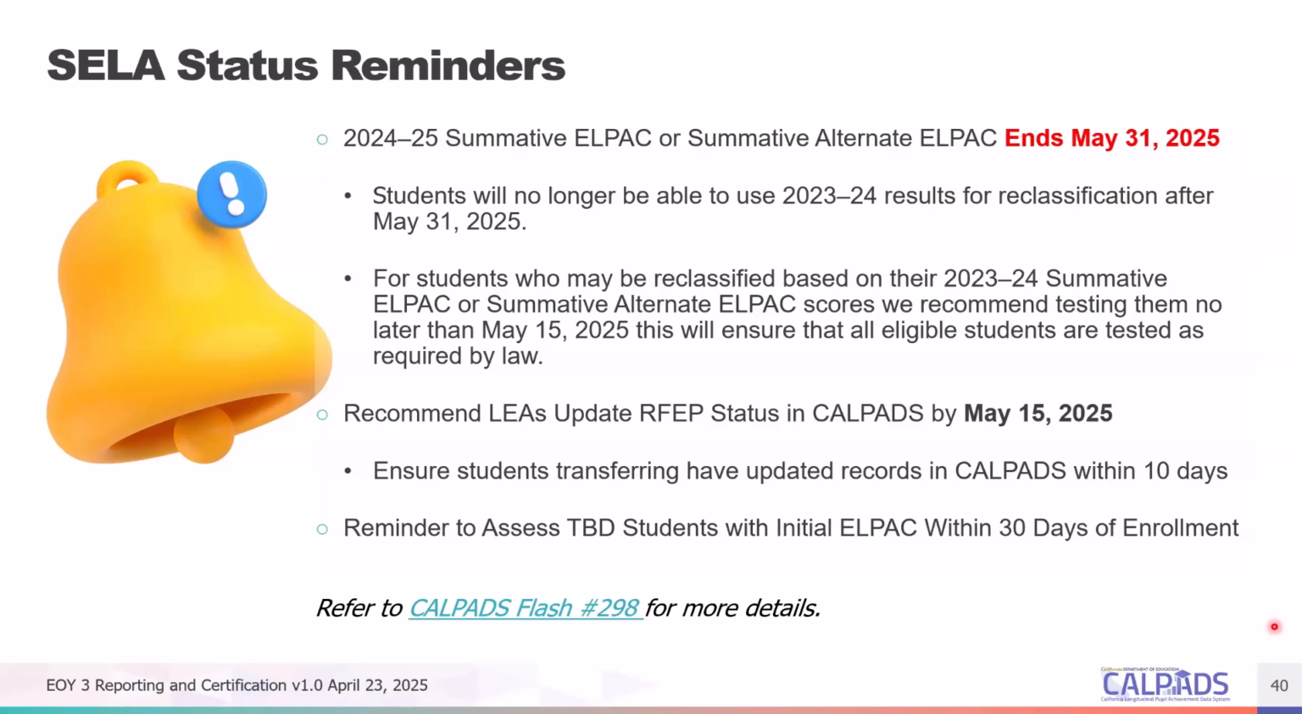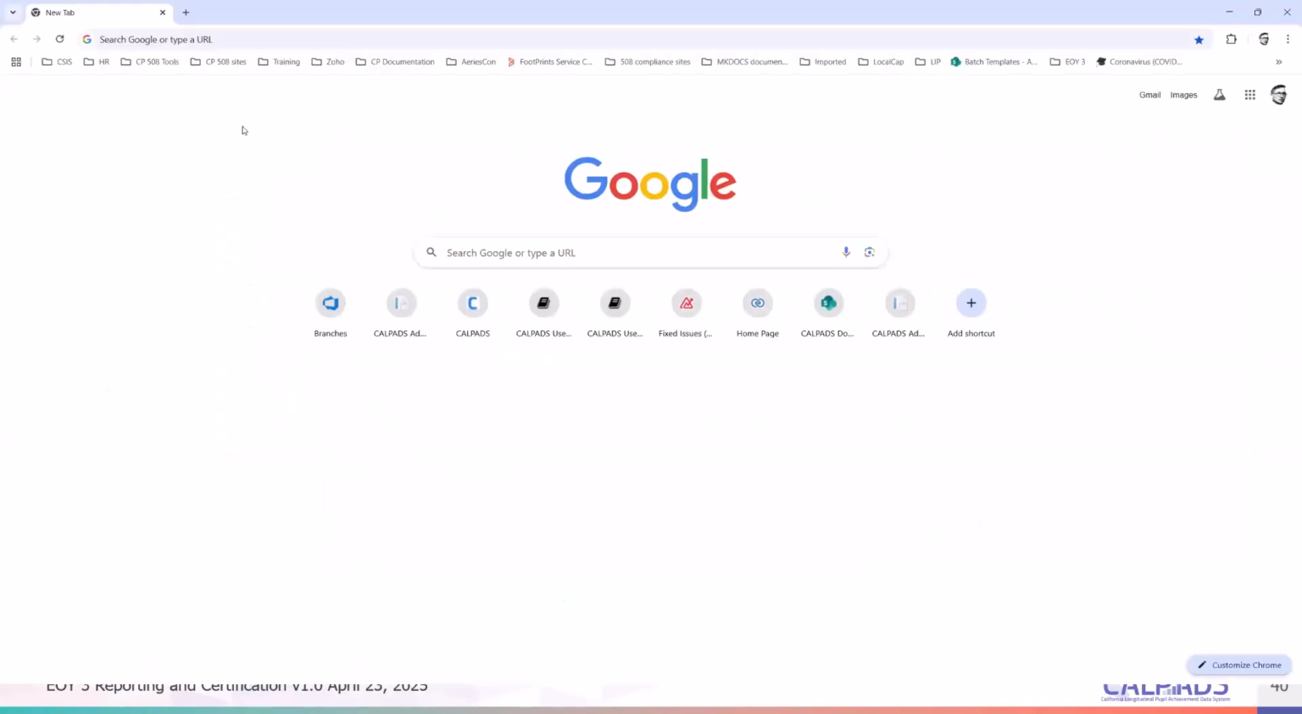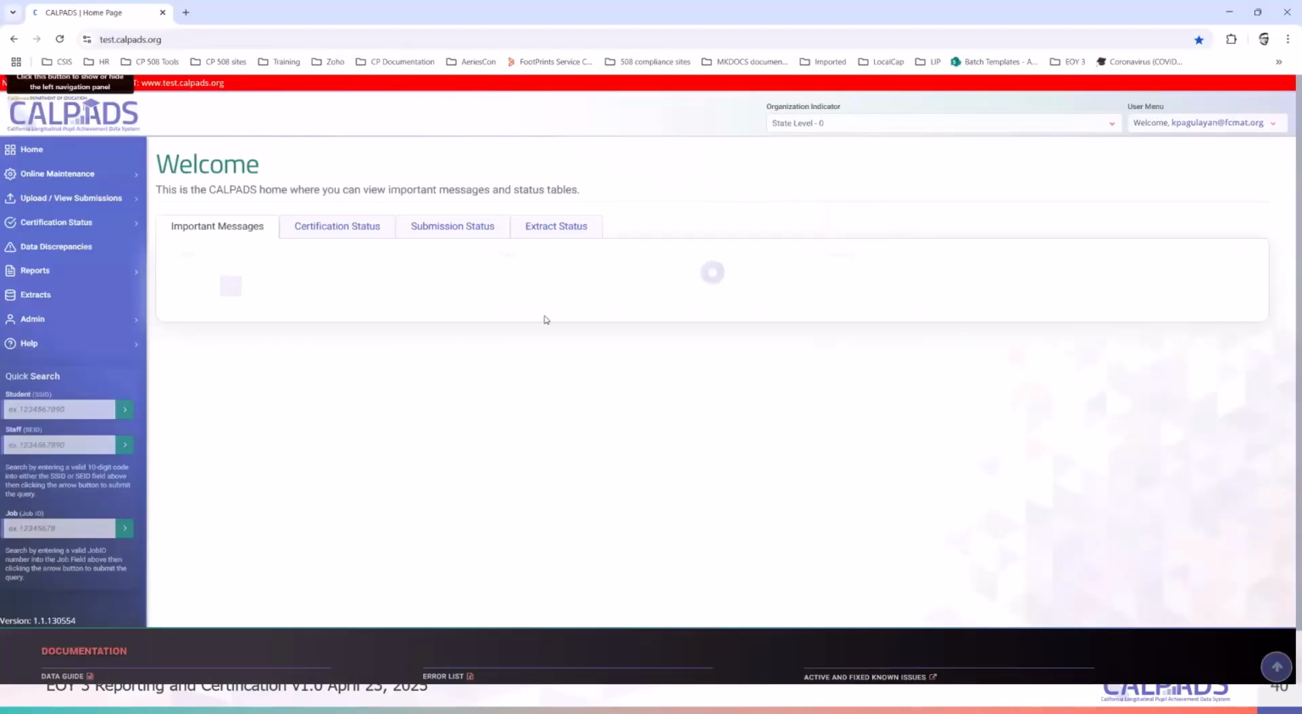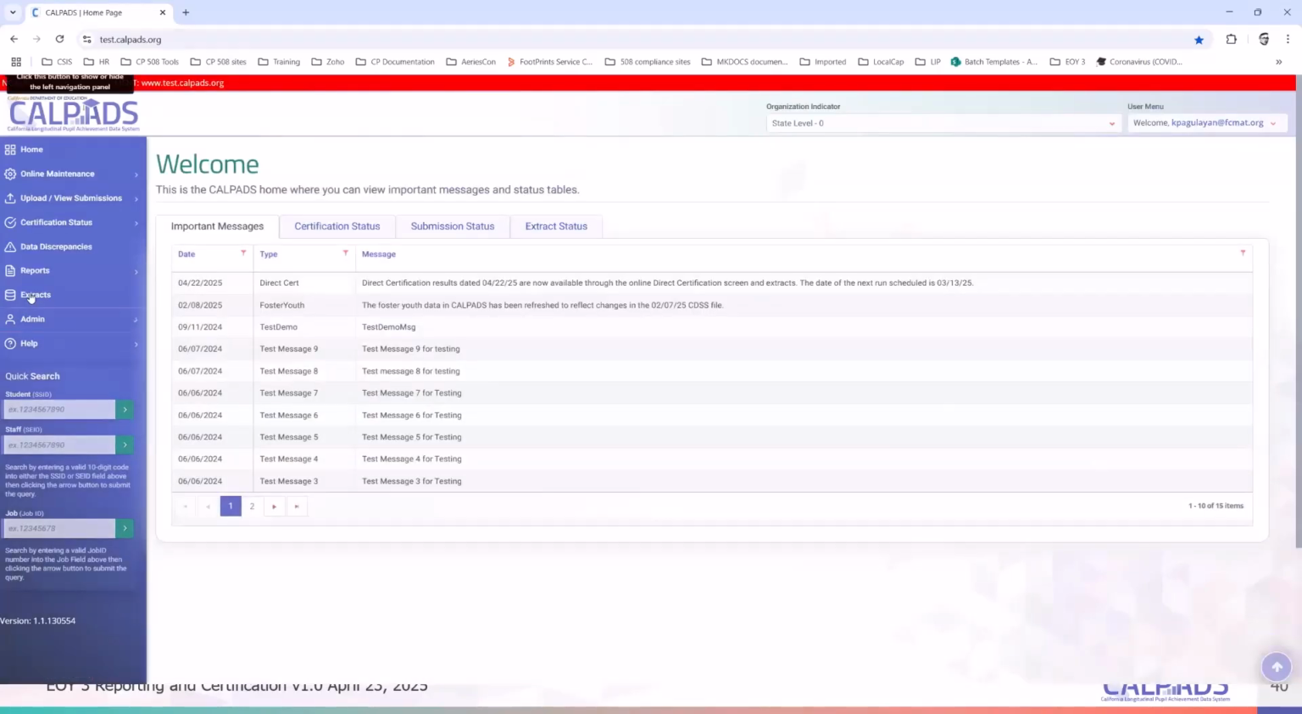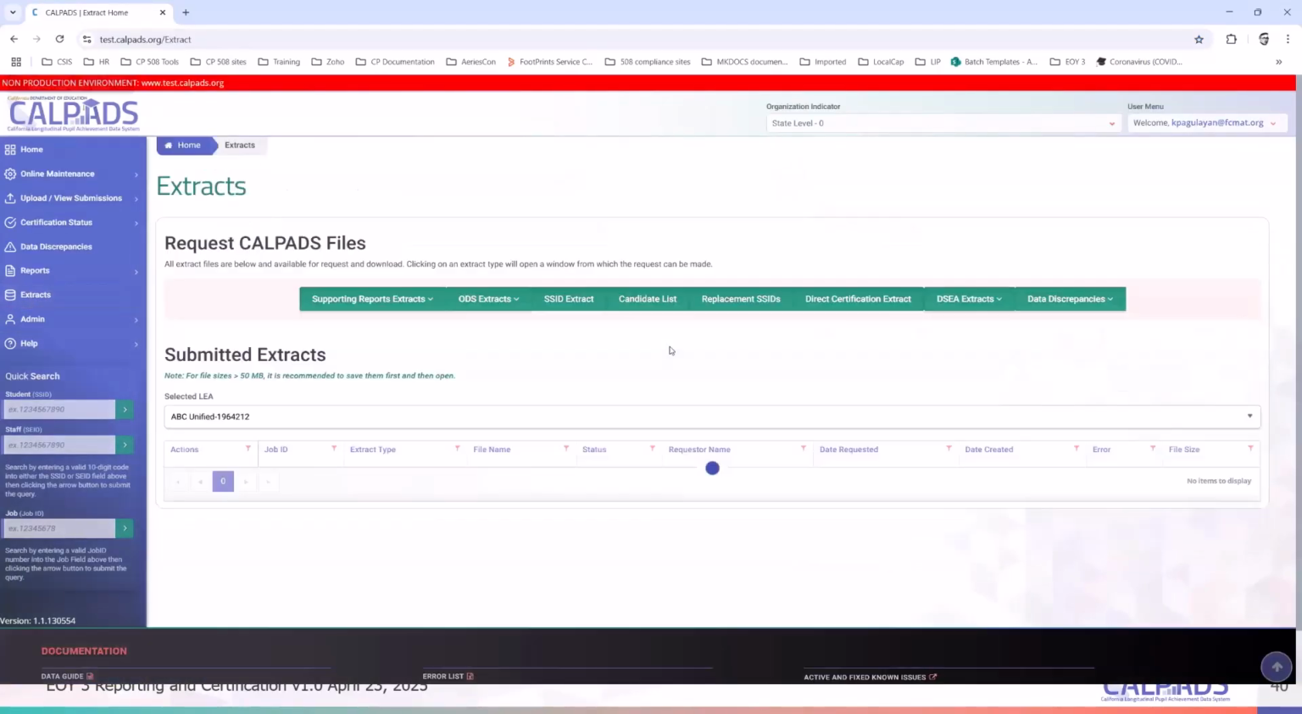So what is the cumulative enrollment extract? It's an ODS extract that includes additional data that would help you identify if a student is potentially an LTEL, or long-term EL. So we go to, let me just bring up tests here, and go to my extracts.